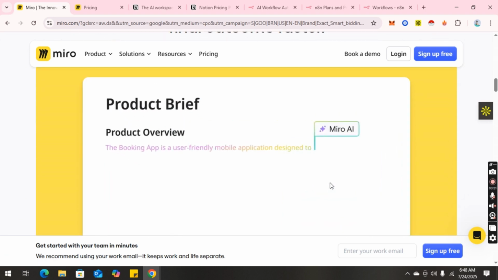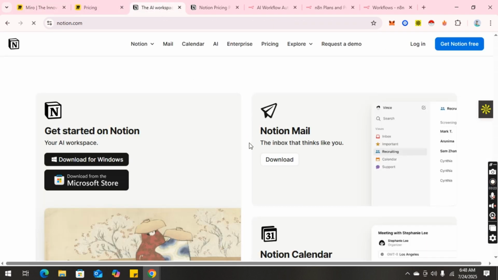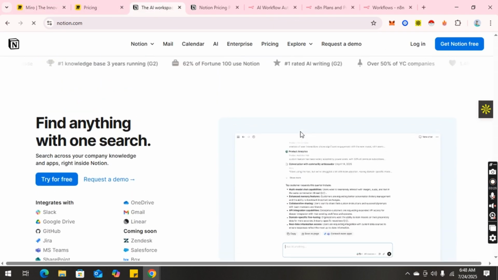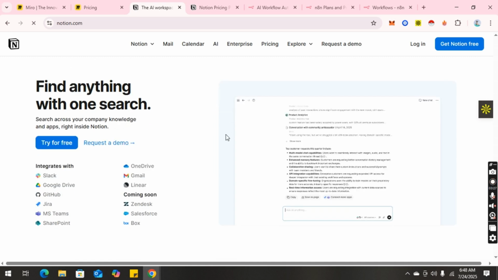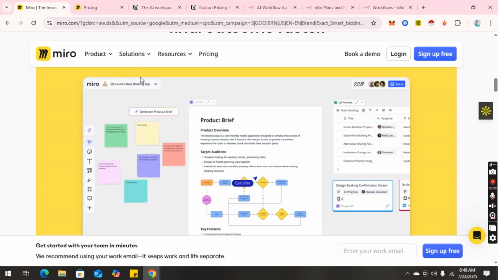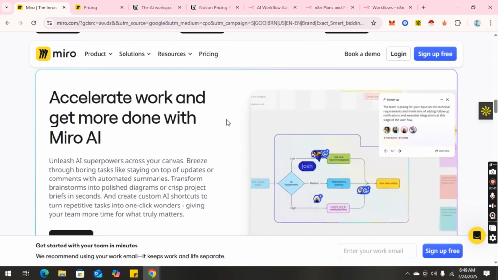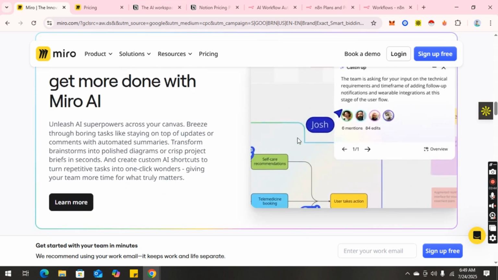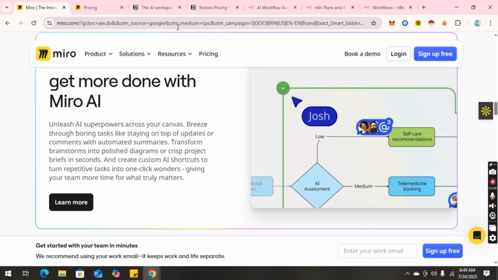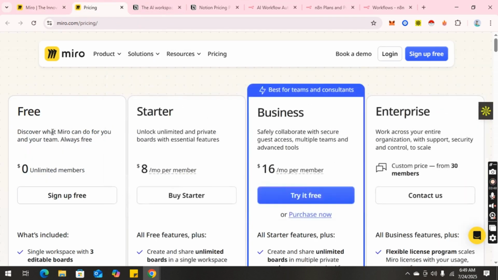In mobile experience, Notion has finally caught up in 2025 with faster load times and responsive databases, though it's still not ideal for heavy page editing, while Miro's mobile app remains more limited for deep work but great for quick annotation or viewing boards. The pricing model also differs.